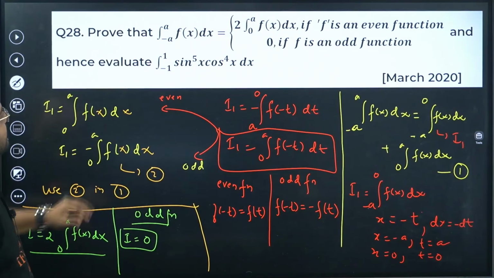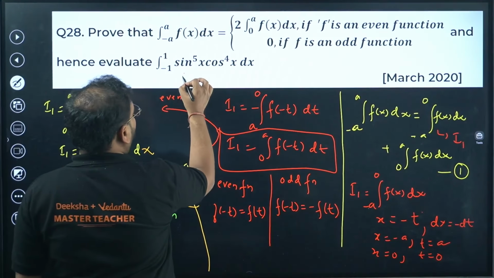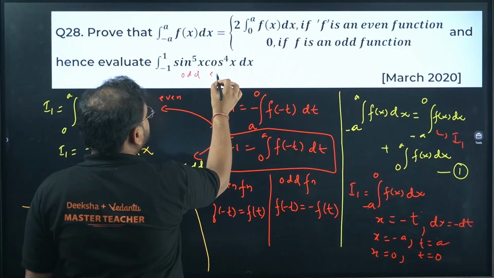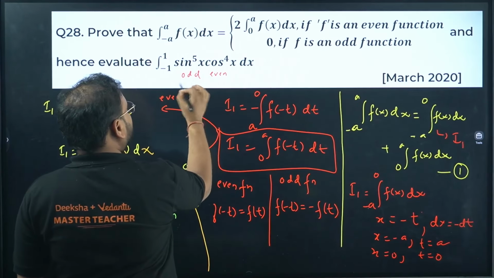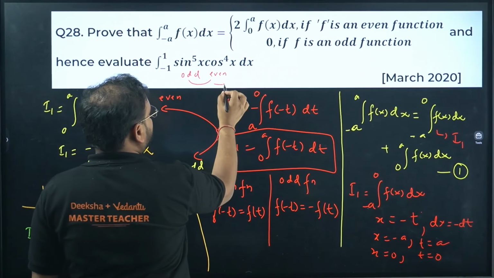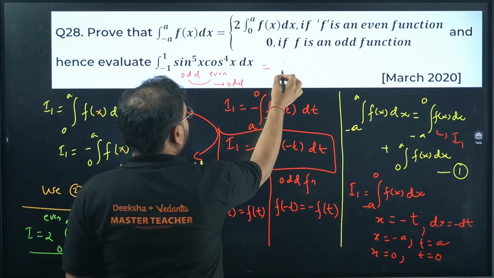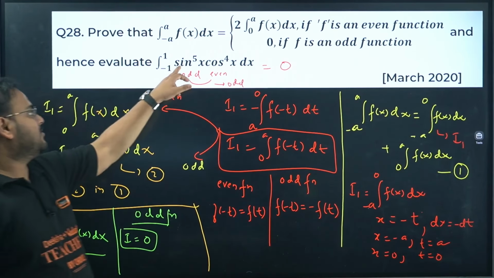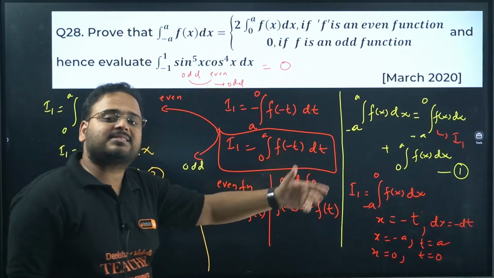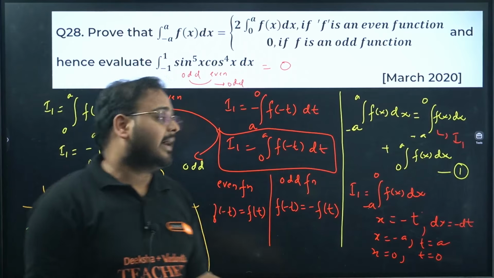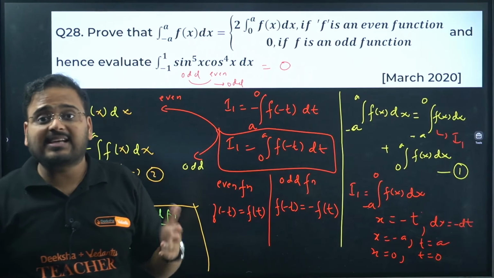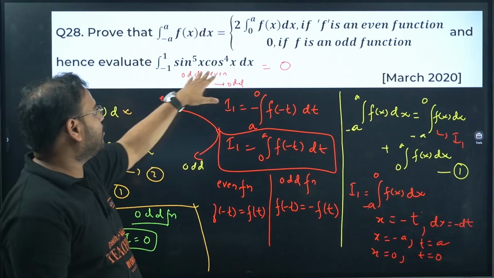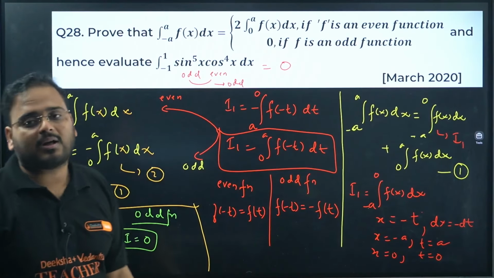Check here, this is odd and this is even. Combination of odd and even is what? Odd only. Answer will be 0. This is odd, this is even. Cos of minus x is plus cos x, and sin of minus x is minus sin x with the power odd. It will become odd only. So odd and even is odd. Answer is 0.